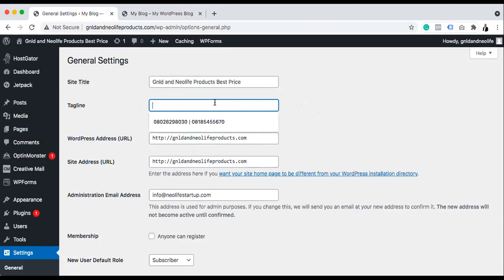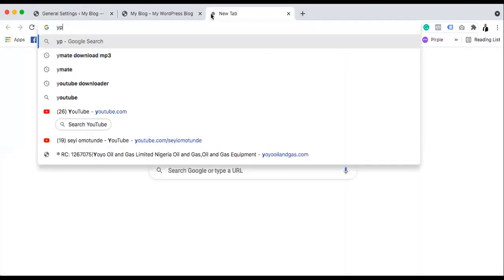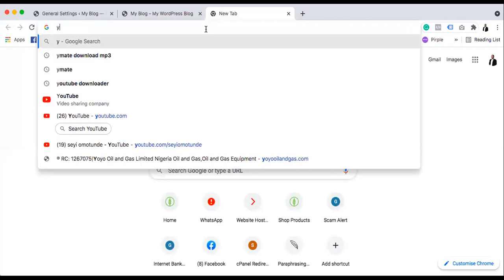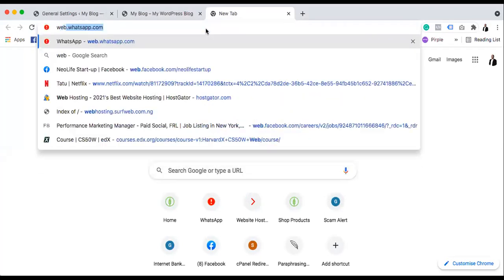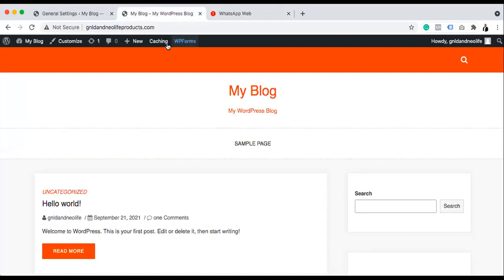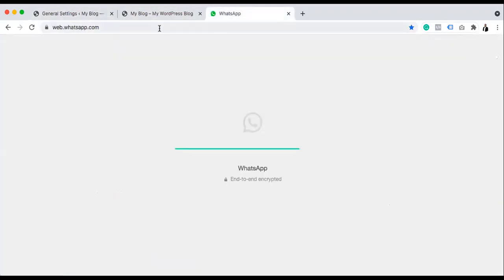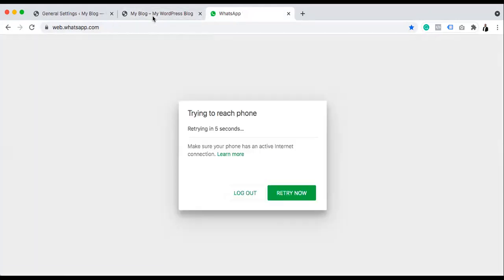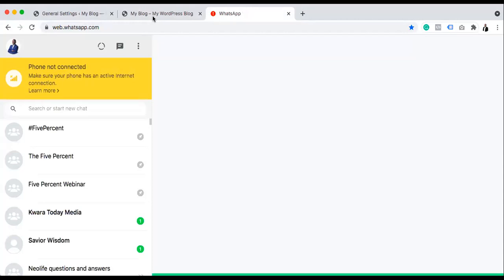This phone number here now, try to think of the number that will be there. So let me check. I would like to put Uganda's number there. I want to check Victoria's number. But again, in each of the pages, let me see if you can add more than one number there. Yes, you can add more than one number if the numbers are not going to be too long.